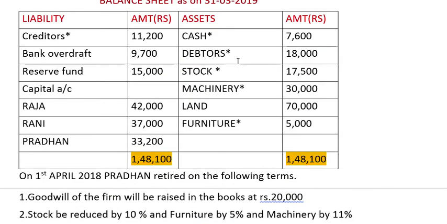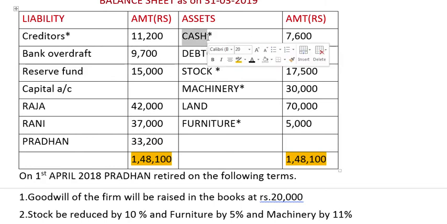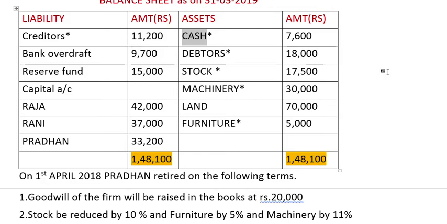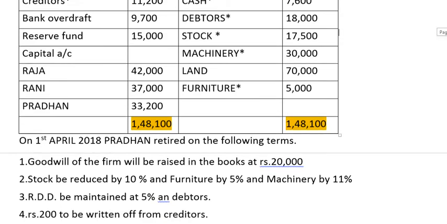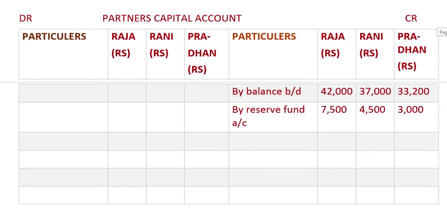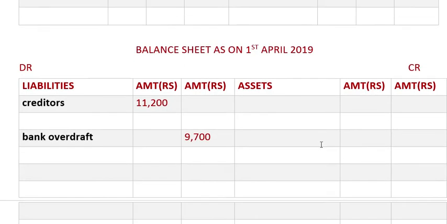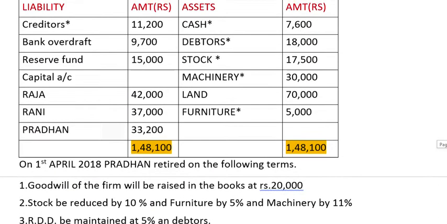Now we will be moving towards the asset side. Cash is how much? 7,600. So that will be going into the asset side. Now an adjustment is there, so we'll be leaving some space for it. We'll be writing on the inner side. Okay, it is how much? 7,600. Then next is debtors.